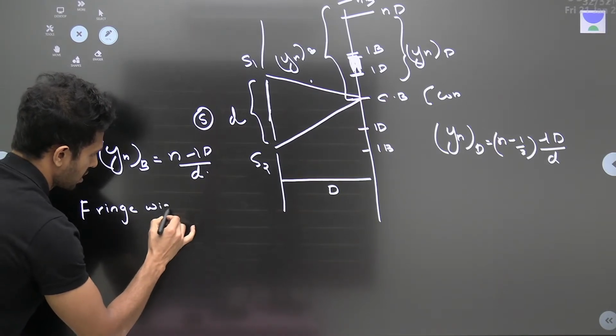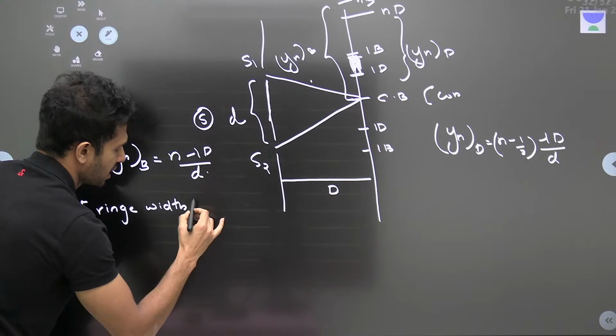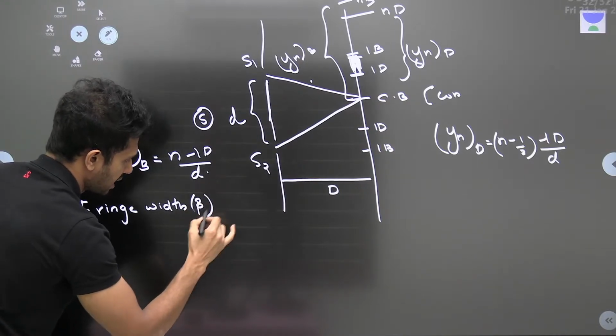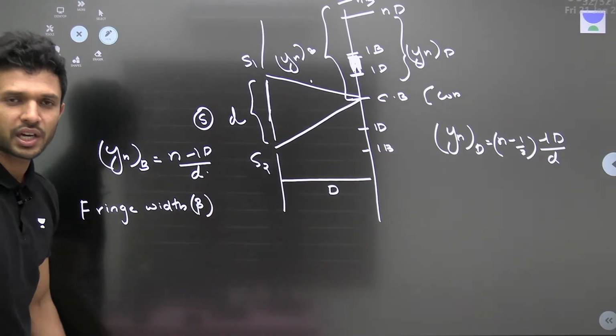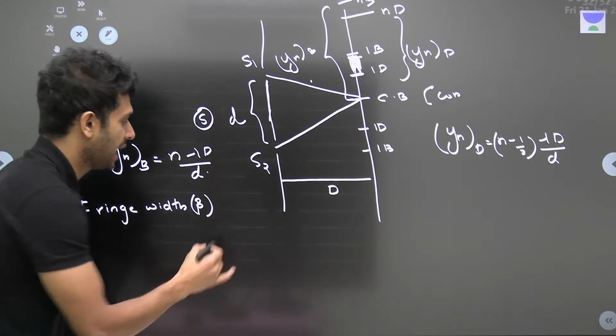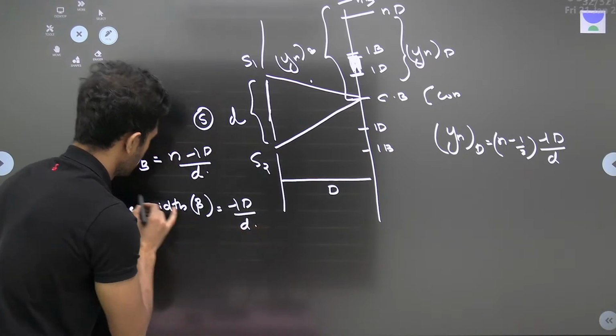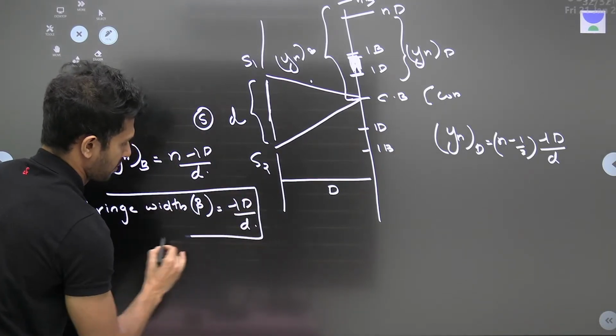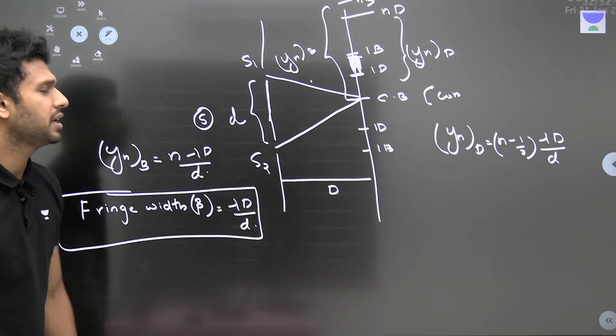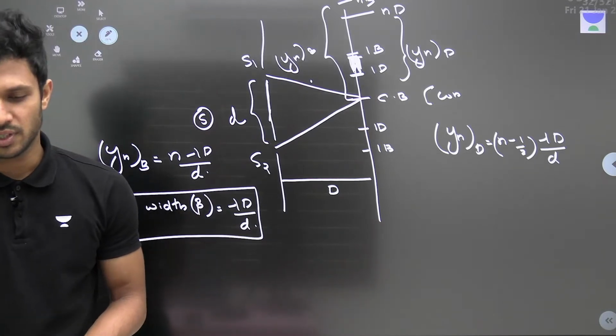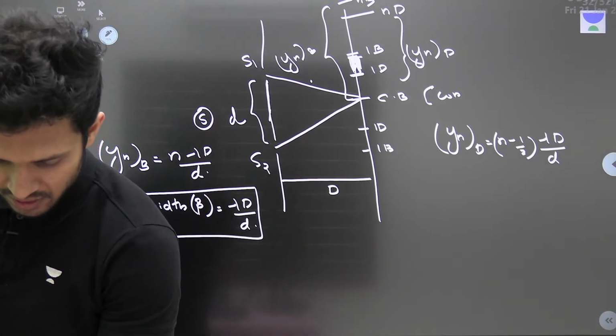Fringe width, the width of the dark bands or the bright bands, beta. Okay, what is the formula? How can we calculate? That is given by lambda capital D by small d. All are having the same width in the case of this interference. Okay?